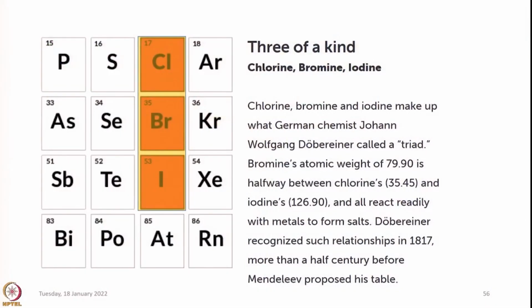Let us look into this slide here. Chlorine, bromine, iodine are shown here.